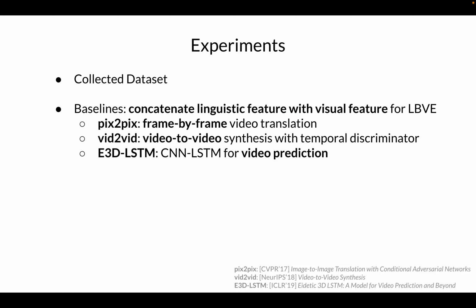As a brand new task, we do not have previous works, so we consider these 3 as our compared baselines by concatenating linguistic feature with visual feature for LBVE. Pixel to pixel performs frame-by-frame video translation. Video to video does video to video synthesis also with the help of a temporal discriminator. E3D-LSTM treats the source as the video and produces the target video as video prediction.